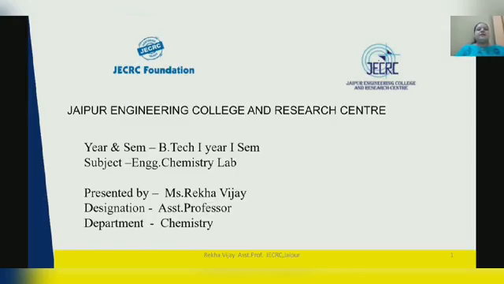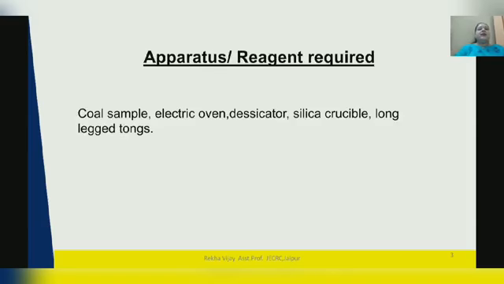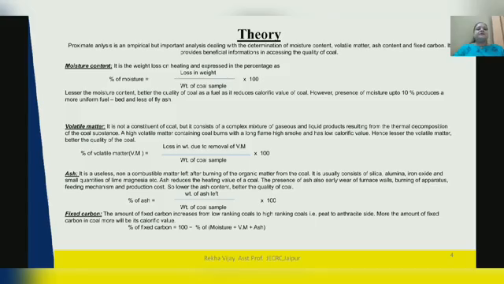Today we are going to discuss experiment number 7 in chemistry lab. The object of today's experiment is to carry out proximate analysis of given solid fuel, that is coal. The apparatus or reagents we require for this purpose are coal sample, electric oven, desiccator, silica, crucible, long leg tongs.